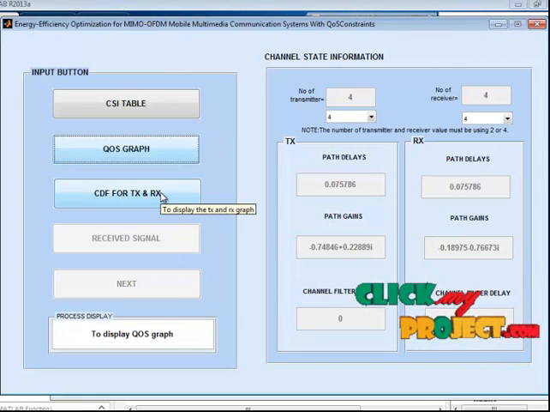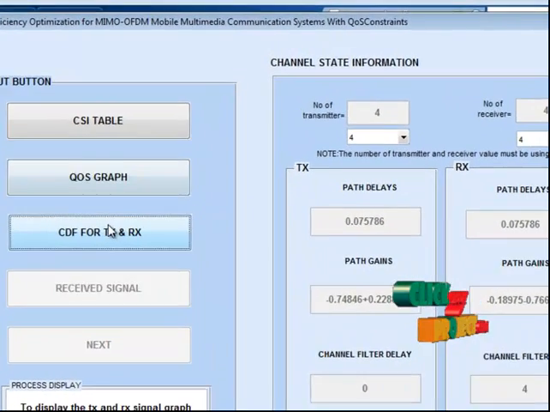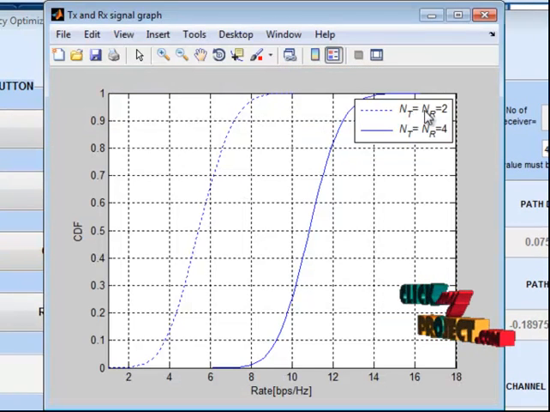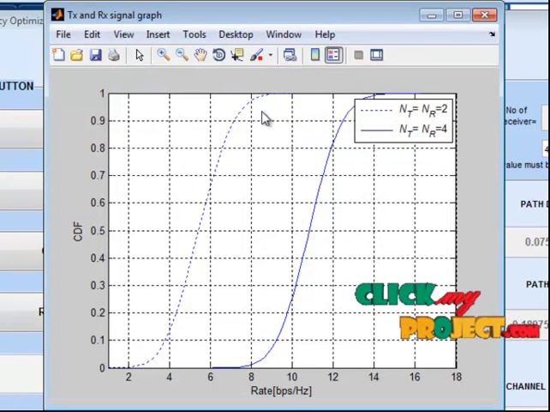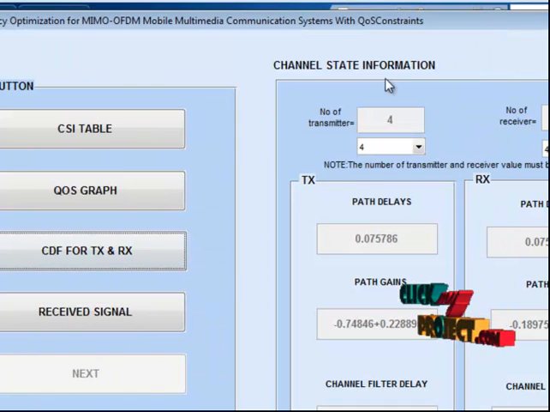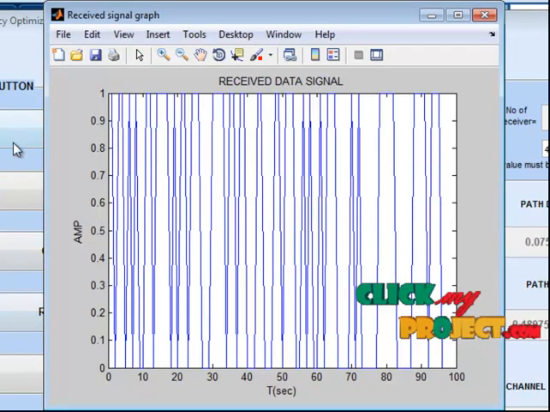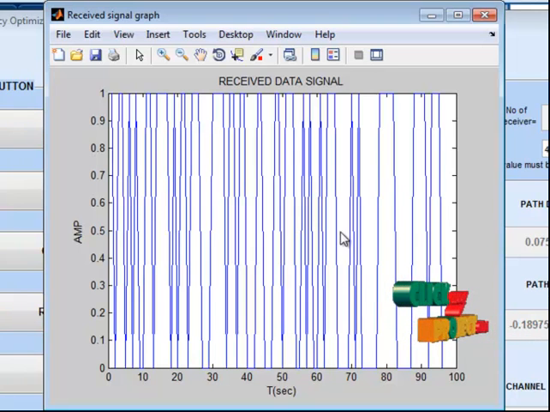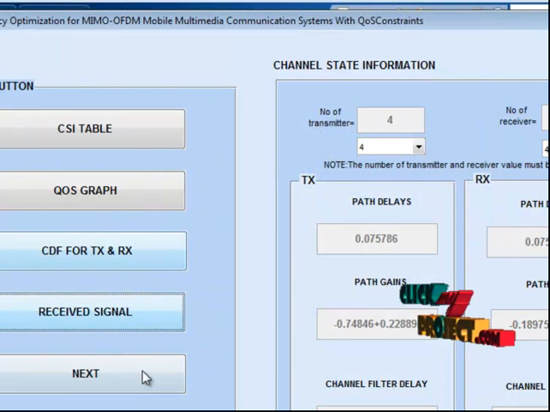Then the probability density function for the transmitter and receiver table. The number of transmitters is 2 for this graph. The number of transmitters is equal to 4 for this graph. Then go to the received signal. The given input signal is the same as the received signal data. Then go to the next process.